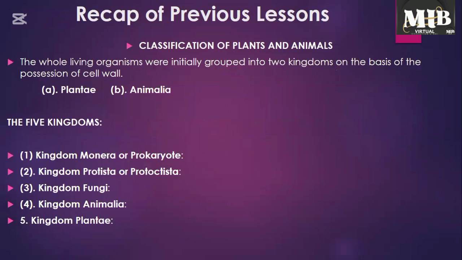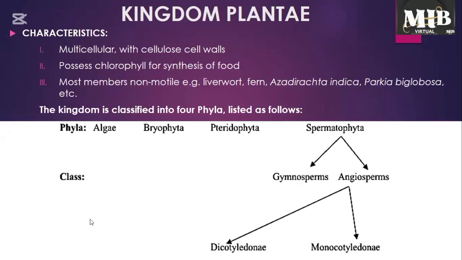In the previous lesson, we also learned that Carolus Linnaeus classified living organisms into 2 kingdoms, the Plantae and the Animalia. When the 2 kingdoms wouldn't suffice, we got the 5 kingdoms: kingdom Monera, or the prokaryotes, kingdom Protista or Protoctista, kingdom Fungi, kingdom Animalia, and kingdom Plantae.